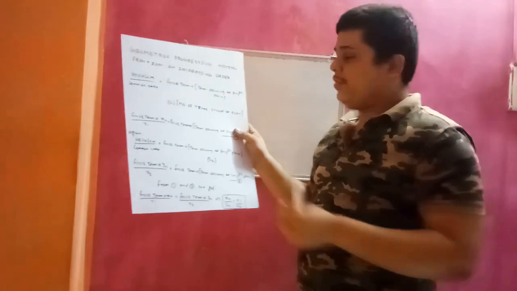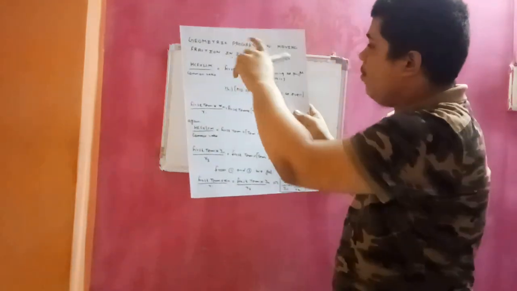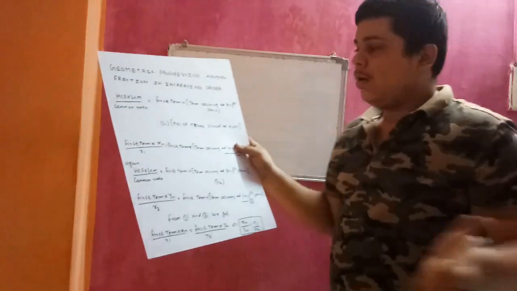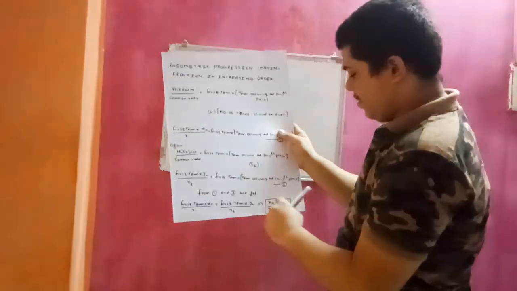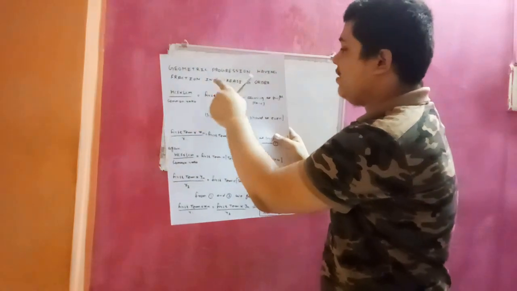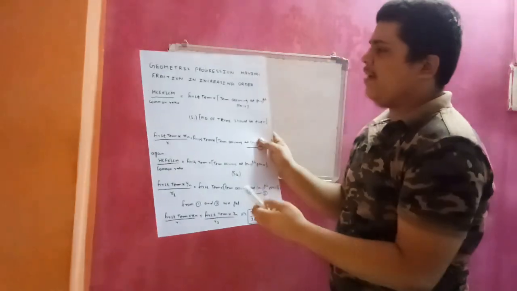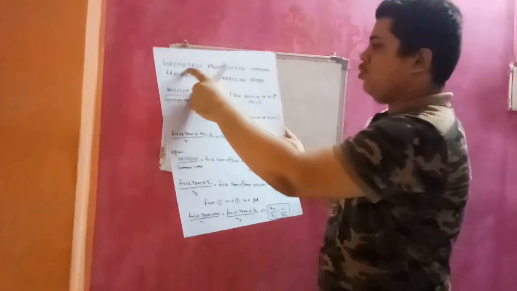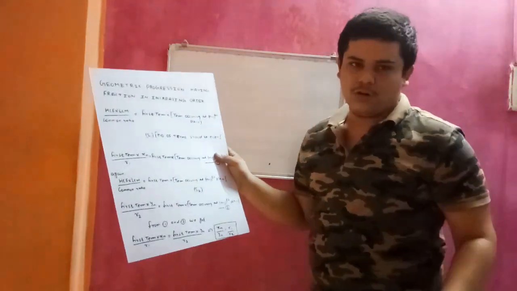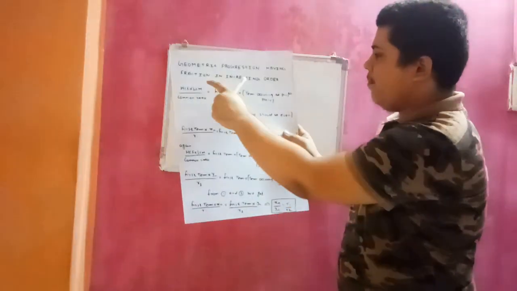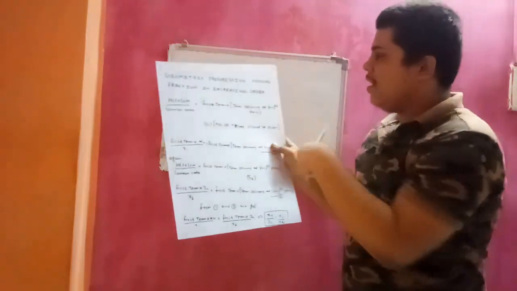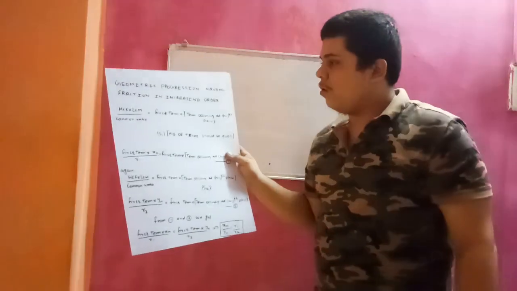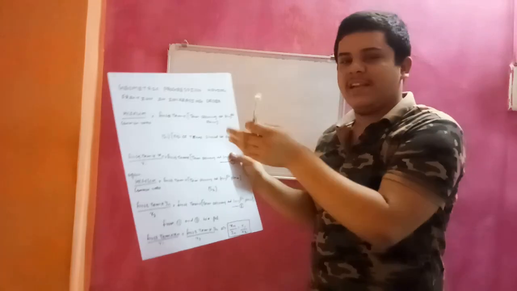In my research paper I prove this relation by using a geometric progression having natural numbers in increasing order, as I mentioned in this paper. But here I prove this relation by taking a geometric progression having fractions in increasing order. We can prove this by using a geometric progression having fractions in decreasing order also, or natural numbers in decreasing order also. Here I prove this relation by taking fractions in increasing order, and in my research paper, as I mentioned, I prove this relation by taking natural numbers in increasing order.